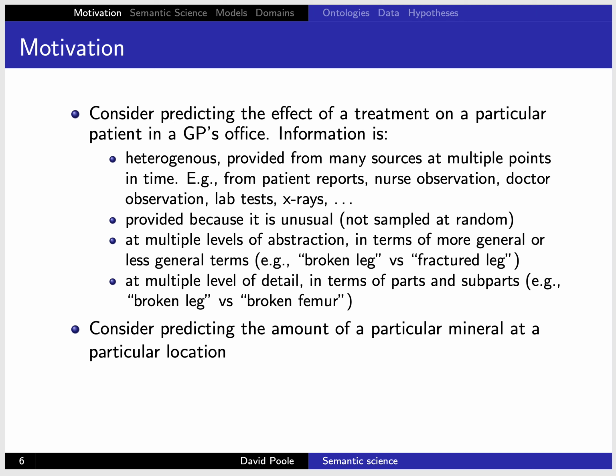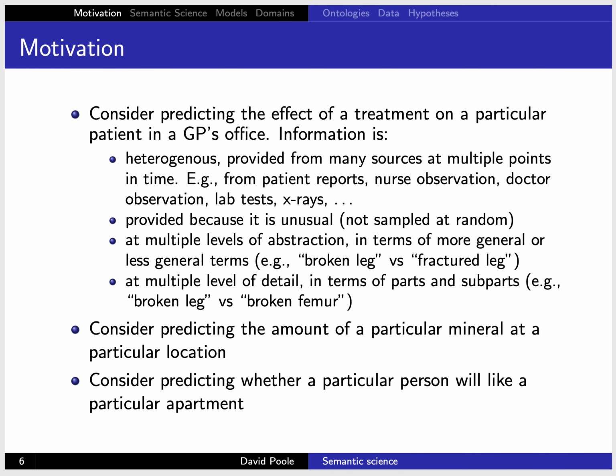Similarly, if you consider predicting the amount of a particular mineral at a particular location, you get similar problems. And predicting whether a person would like a particular apartment. Again, the information about apartments is heterogeneous, information about people is heterogeneous, and they tell us what's unusual that they want about an apartment, not that each room has 4 walls, or other details they don't care about. People typically don't specify for an apartment things that are not unusual.